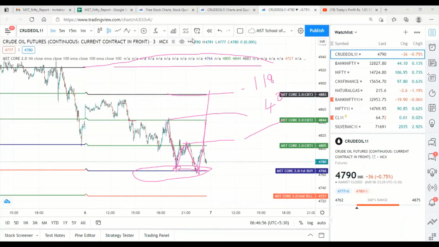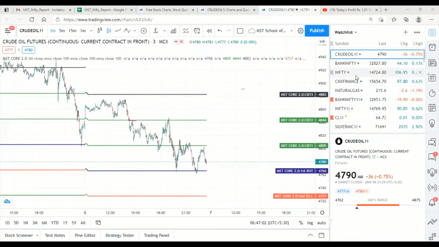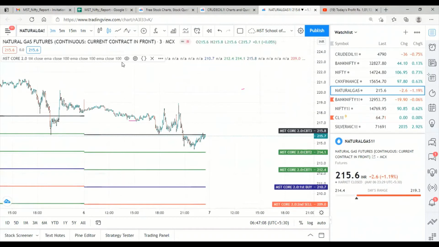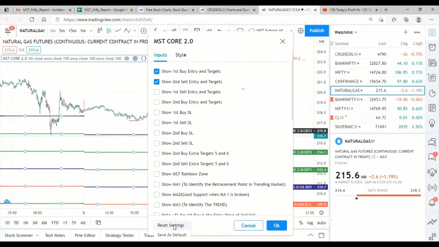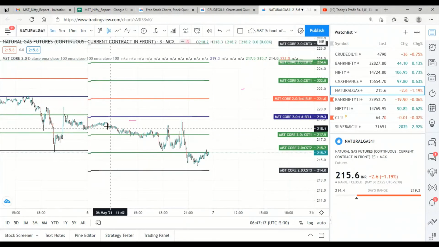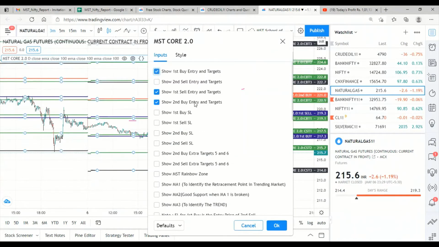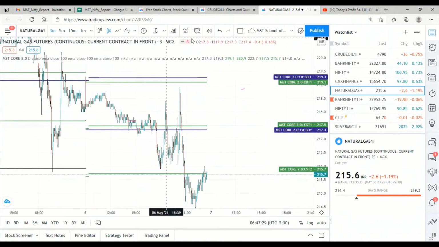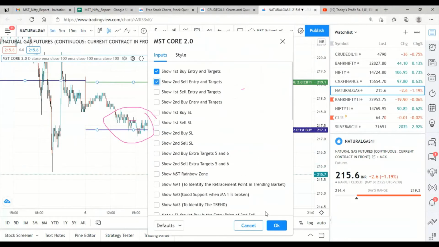Then we will go to natural gas. So in natural gas, what happened? Now I will keep everything at default settings. First, which one is activated? I have to enable first buy. So yesterday exactly first buy only activated, sell not activated. So we have to avoid the sell. So first buy and second sell.